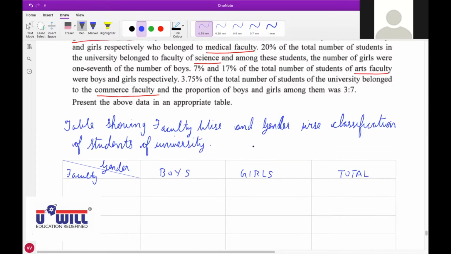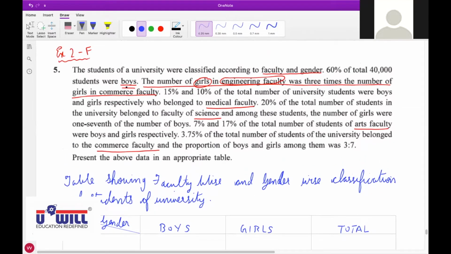And in faculty, which all faculties do we have? Engineering faculty, commerce faculty.